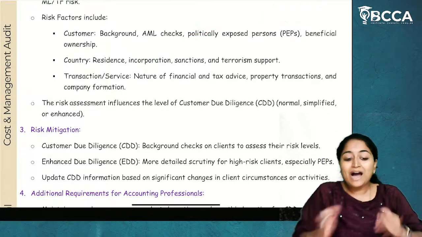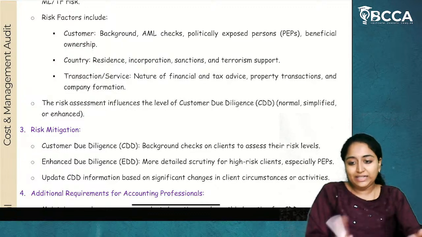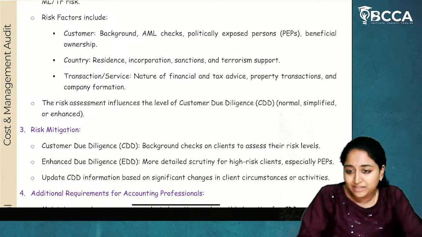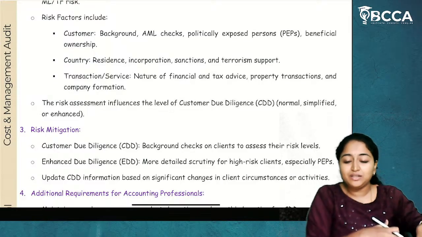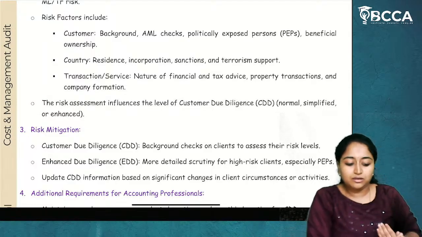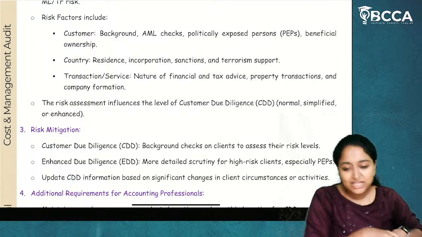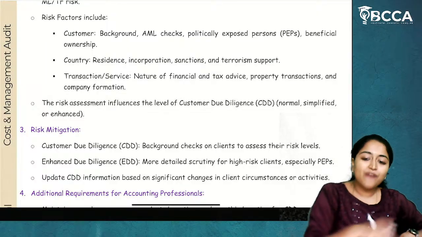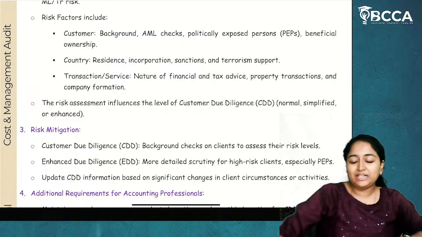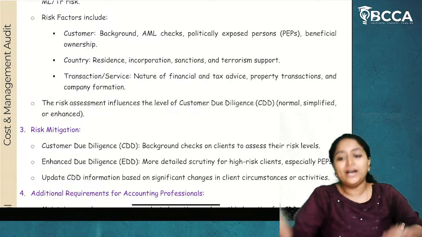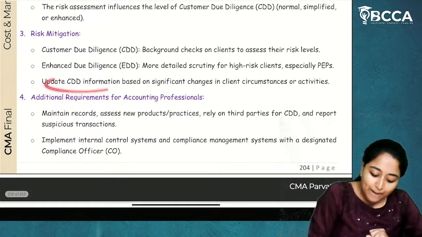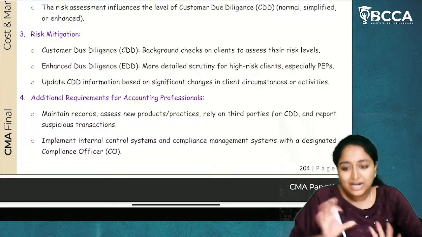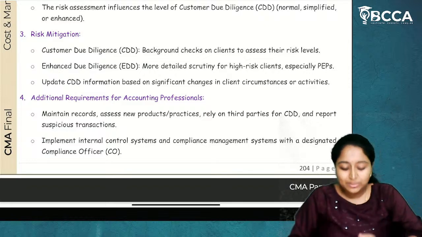Now, who knows, after entering the transaction, he might start doing illegal activities. When you were starting off your client transaction, you did the risk identification and categorized that particular client as CDD. After that, he has done some illegal activity and now he has turned out to be a high-risk client. Now, what you have to do is update CDD information based on significant changes in the client's circumstances or activities. You will do this on a constant basis.